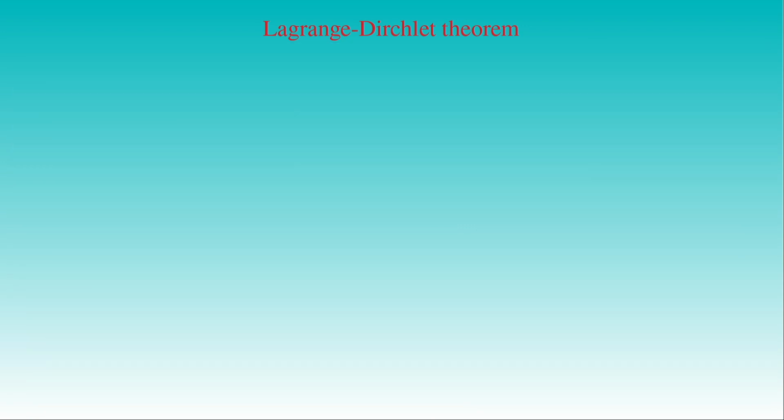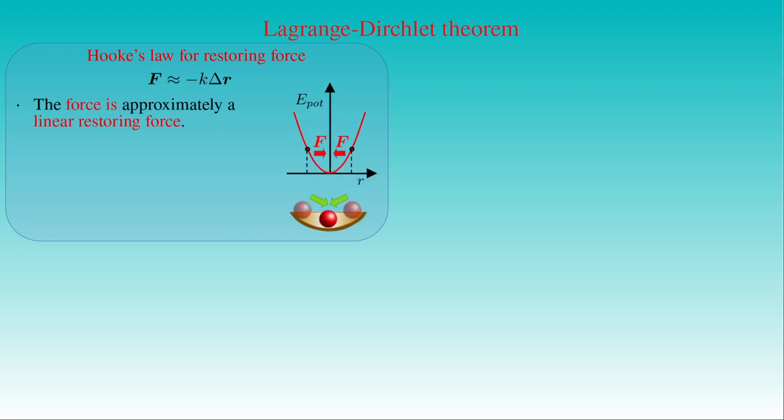In this result we immediately recognize the law of force introduced in the discussion on simple harmonic motion. In the case of the local minimum of the potential energy, the force F is approximately equal to minus k times the displacement delta r, which is Hooke's law stating that the force is a linear restoring force accelerating the body in the direction opposite to the displacement and towards the equilibrium position. Since the length of the displacement vector delta r is small, the displaced rigid body undergoes a small harmonic oscillation about its equilibrium position.